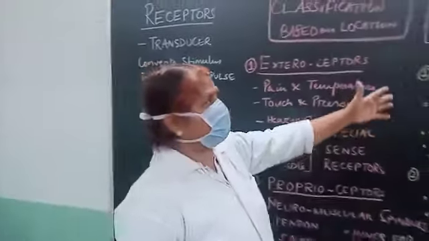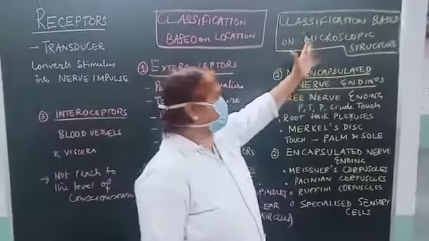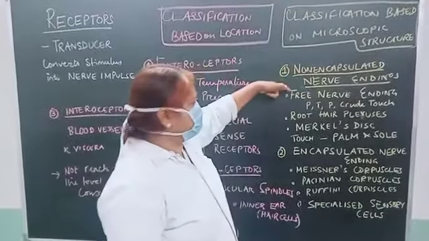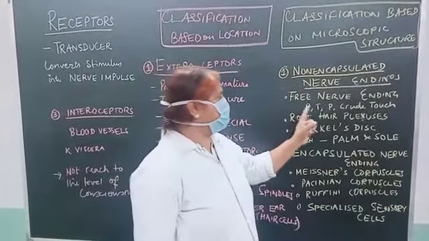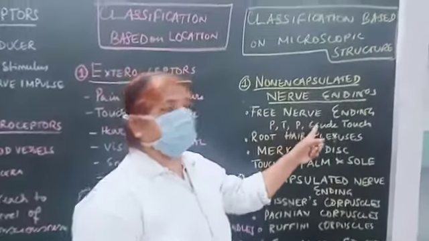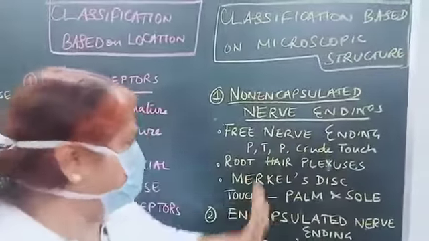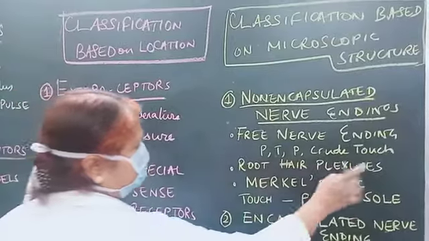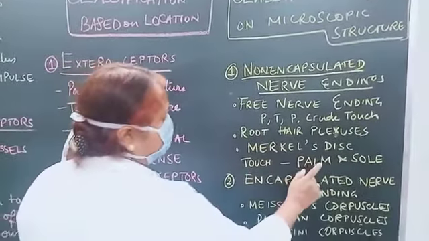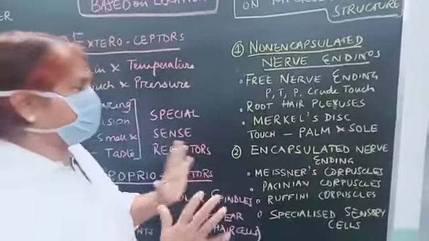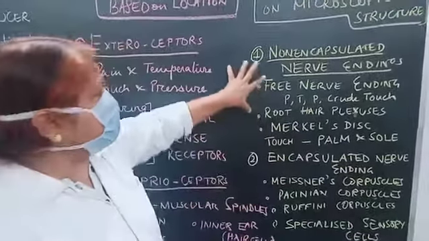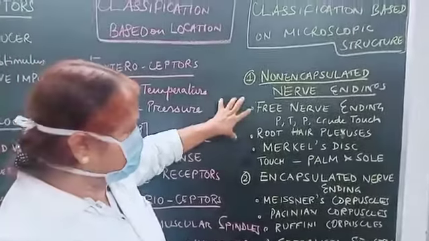Now the classification based on the microscopic structure. First is the non-encapsulated nerve endings. The free nerve endings carry pain, temperature, pressure and the crude touch. Then the root hair plexuses, then the Merkel's disc, the touch of the palm and the sole. The palm and the soles are carried by this Merkel disc, the crude touch sensation. These are the non-encapsulated nerve endings.